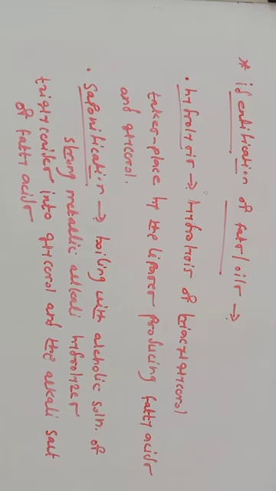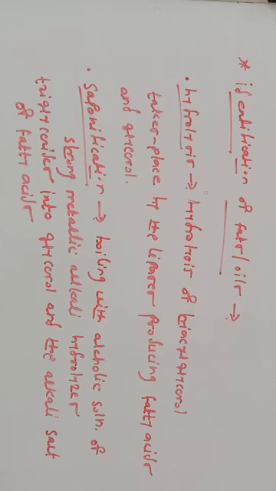So you should remember what saponification is: the boiling with alcoholic solution of strong metallic alkali. Boiling of lipids with alcoholic solution of alkali hydrolyzes triglyceride into glycerol and the alkali salt of fatty acids, and the alkali salt of fatty acid is called soap, and therefore the process is called saponification. That is the conversion of triglycerides, the esters of fatty acid and glycerol, into glycerols and the alkali salt of fatty acid.